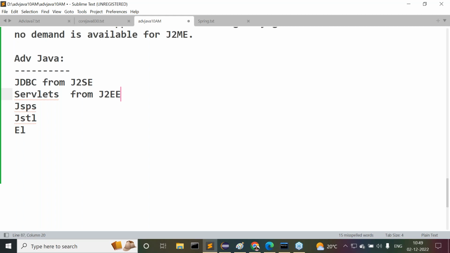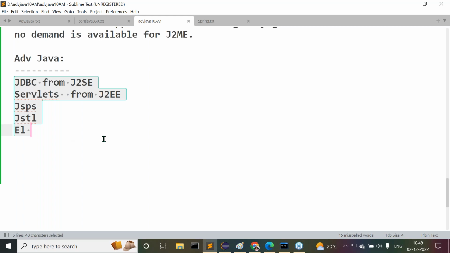Yes, observe carefully. Finally, one course is created, the advanced Java course. Whether it is a course created or not created, from Sun Microsystems' point of view, whatever it may be, at the end we have to learn these concepts. The course title may be anything, leave it. But you have to learn these concepts here.